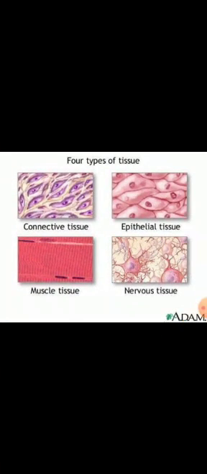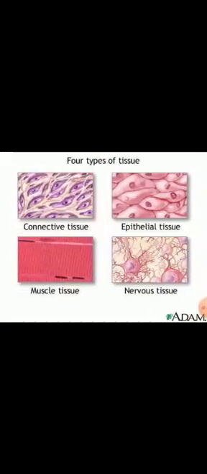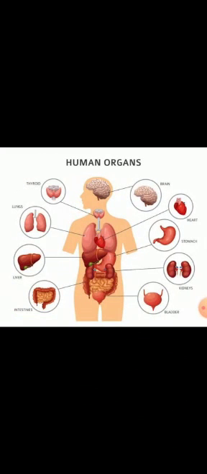Now, as cells combine together they form tissues, and when tissues combine together, they form the next level of organization, that is organs. So what is an organ? When tissues combine together to perform a particular job, they form an organ. A group of tissues that work together are called organs. We have various organs in our body.